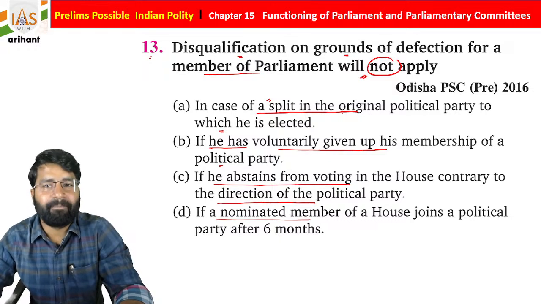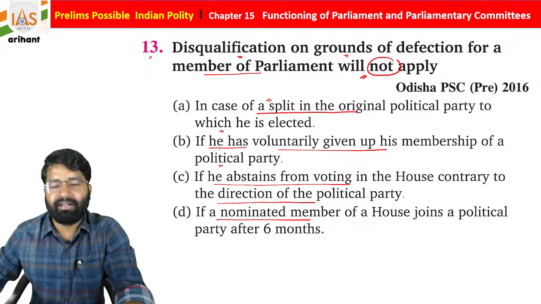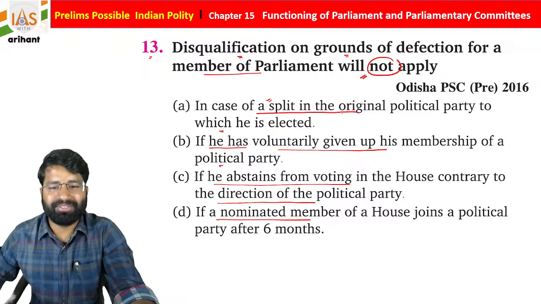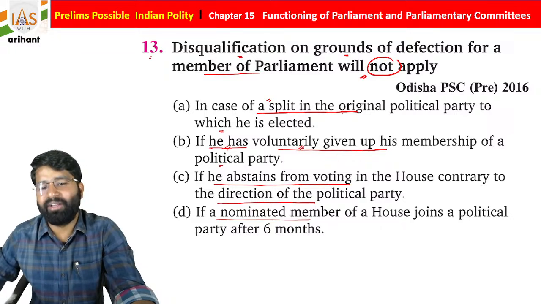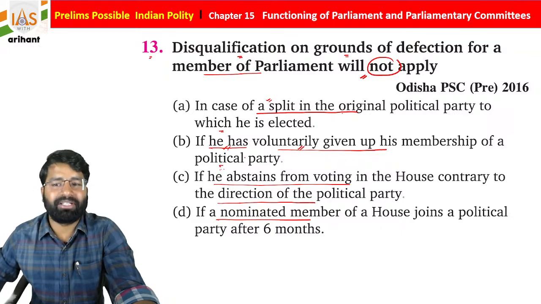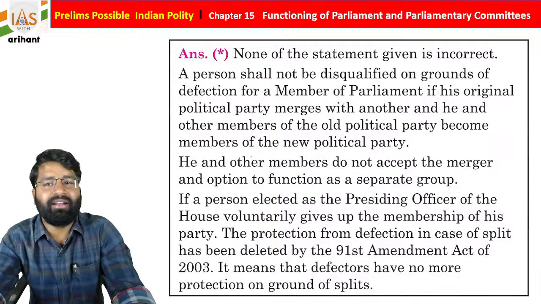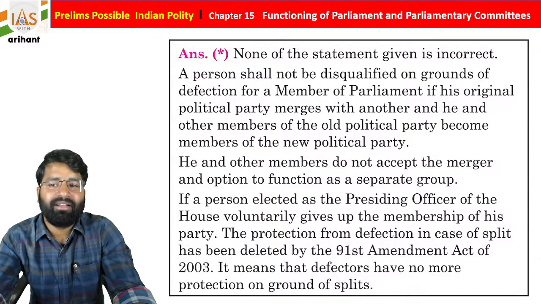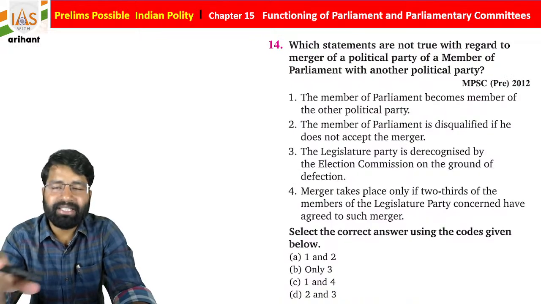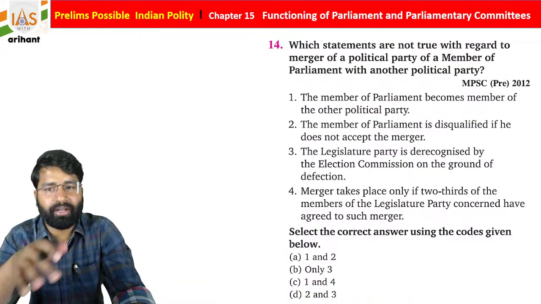As you see in Maharashtra, there was the NCP breakdown, and then the Shiv Sena breakdown as well. If he has voluntarily given up the membership of a political party, it is also not applied. Okay, so all are correct. Just see it, that question was wrong at that time.